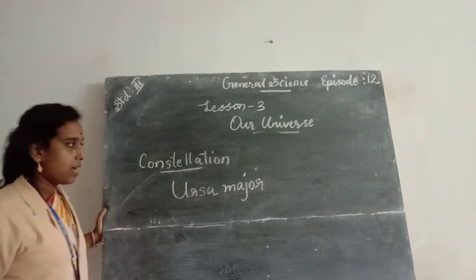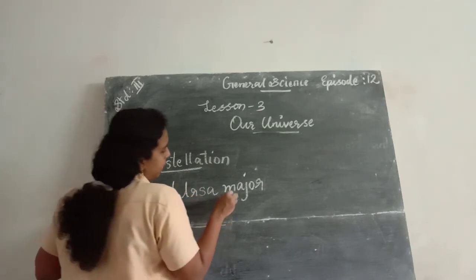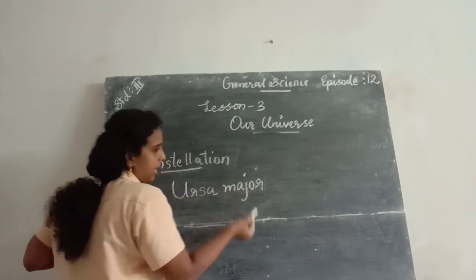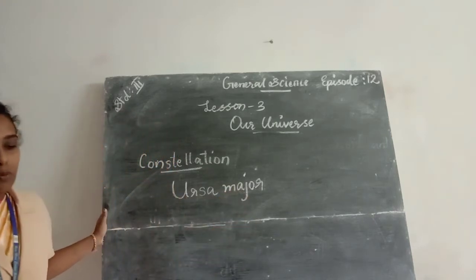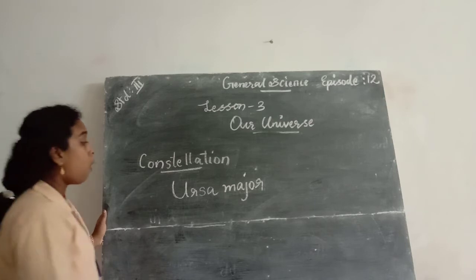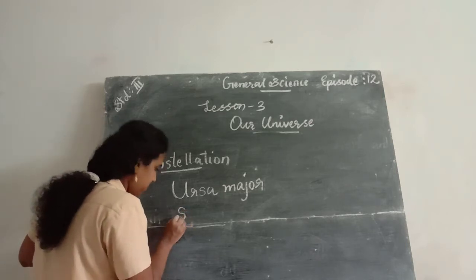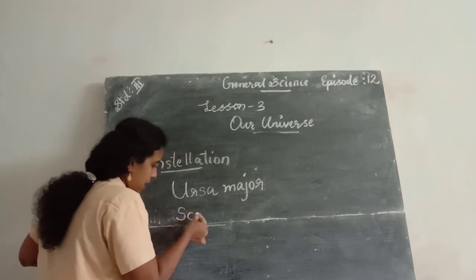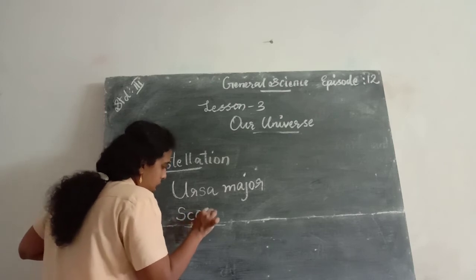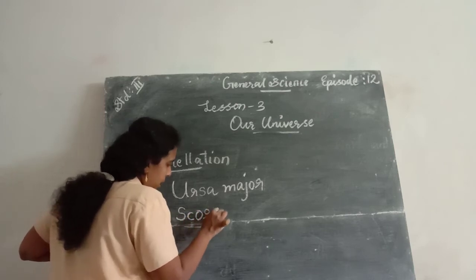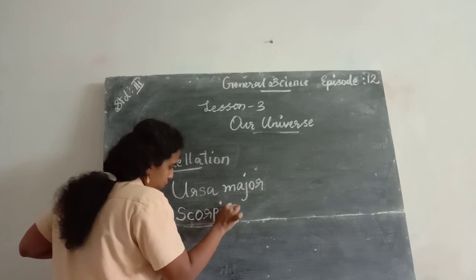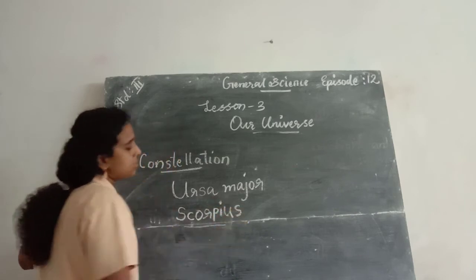Then Scorpius, S-C-O-R-P-I-U-S. Scorpius.